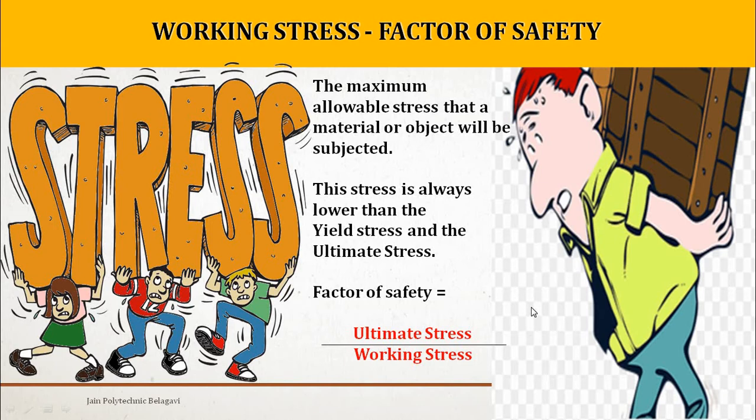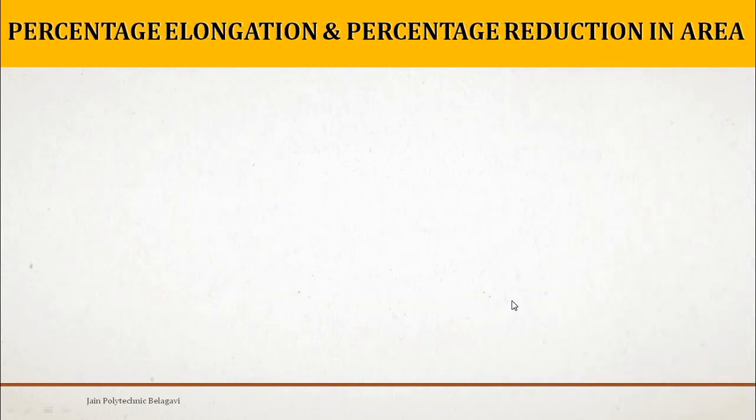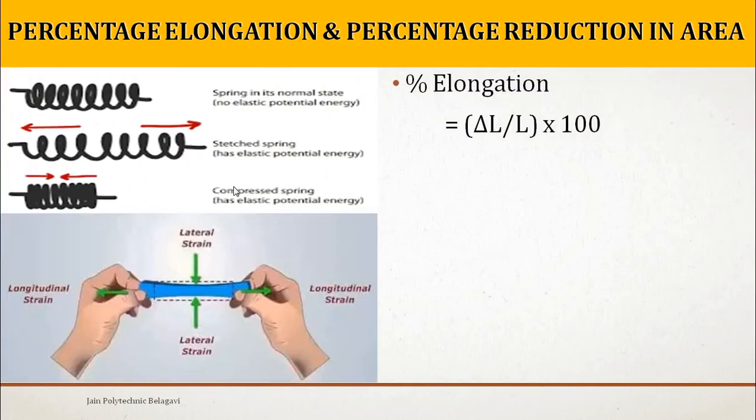So we will continue with the next topic: percentage elongation and percentage reduction in area. You can come across how to calculate the percentage elongation of a body or a material. Here we have one image of a spring in its normal position, its normal state you can say.